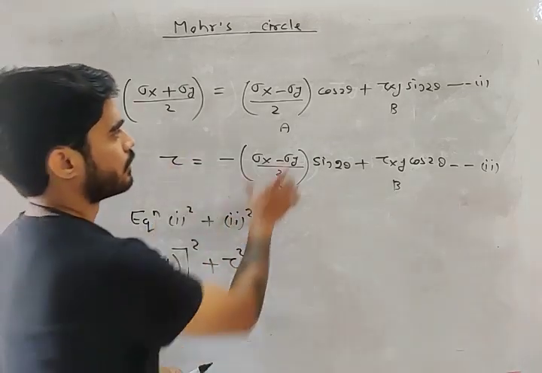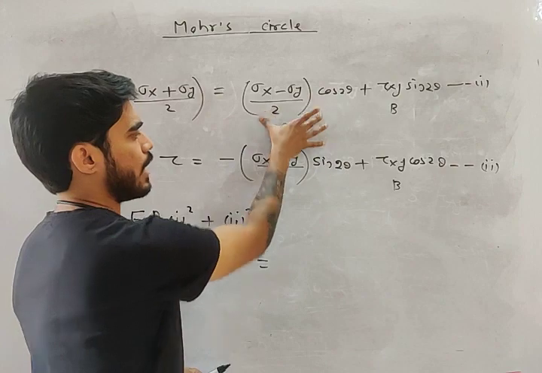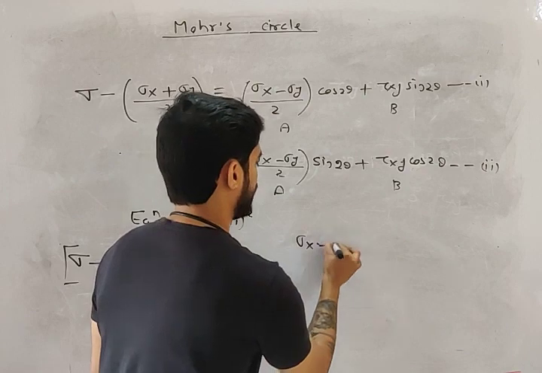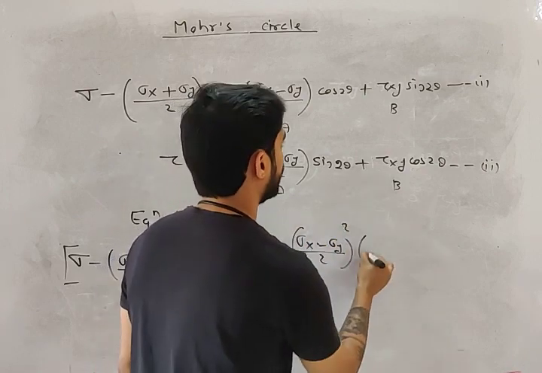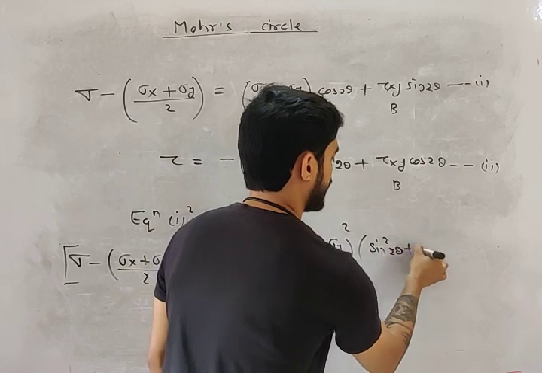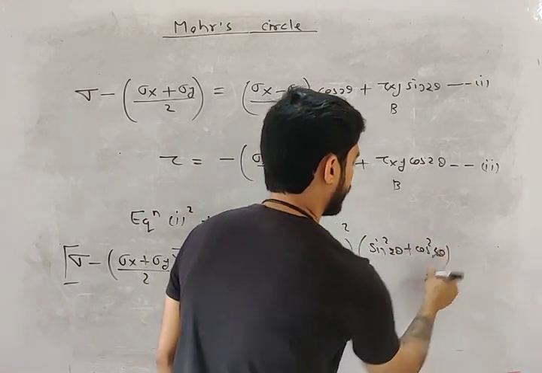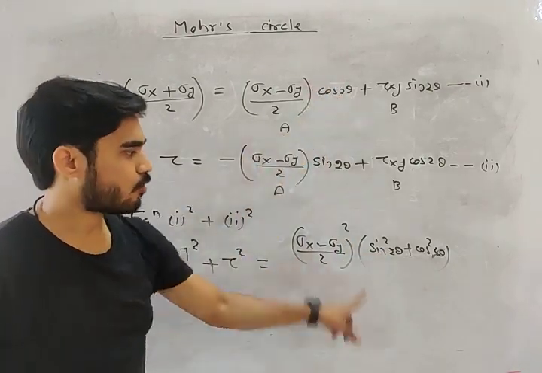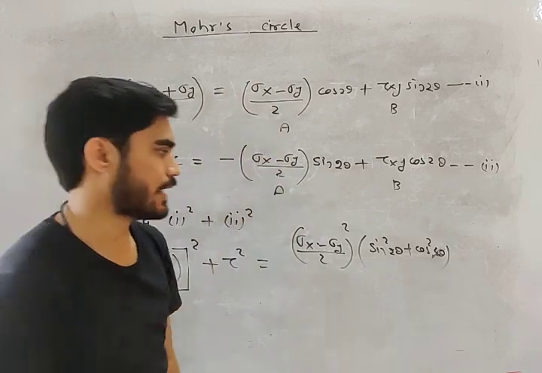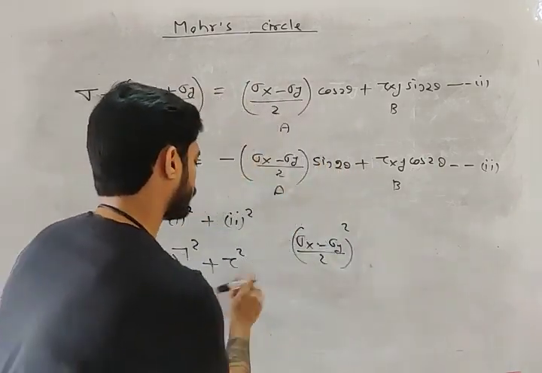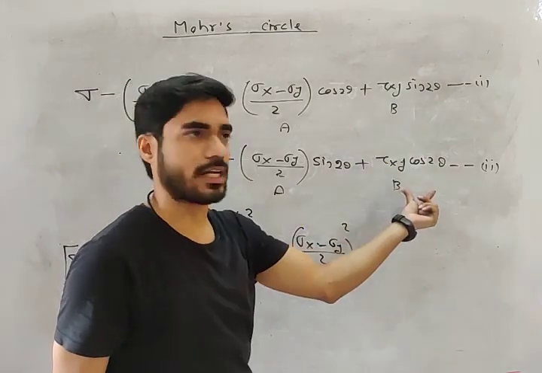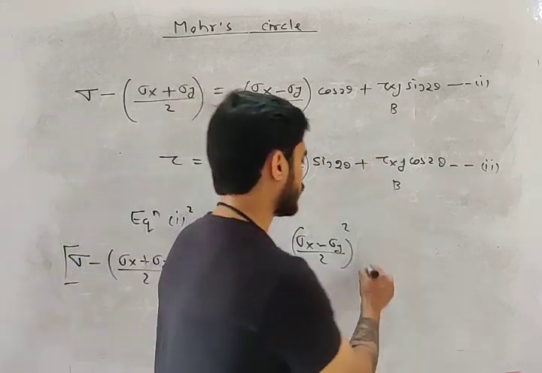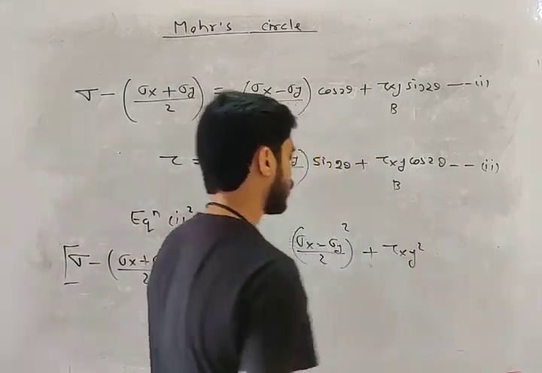Now, what will you get, my friend? You will get something like this: sigma x minus sigma y by 2 whole square times sin square 2 theta plus cos square 2 theta, right? What is sin square theta plus cos square theta? 1, my friend, right? And here also you will get the same thing, tau xy square times sin square 2 theta plus cos square 2 theta, again 1. So this will become plus tau xy whole square.